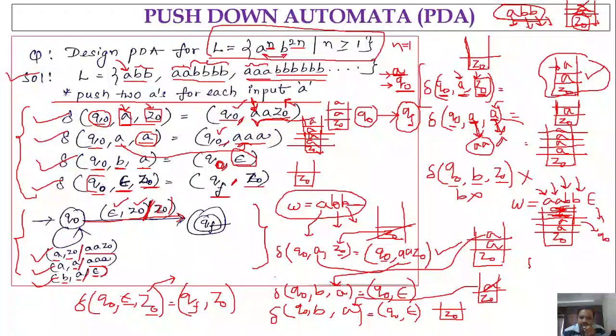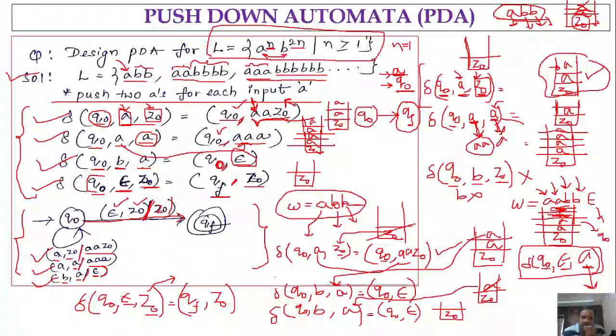So that means delta of Q naught comma epsilon comma small a. Do you have a transition for this? No. So what does it mean? We have not specified a transition for this case. That means you are in state Q naught, we have nothing to process, and the top of the stack is small a. Do we get this type of scenario if the string belongs to the language? No, right? The moment you finish processing the input, the stack content must be Z naught. But here the stack content is small a. So what does it mean?